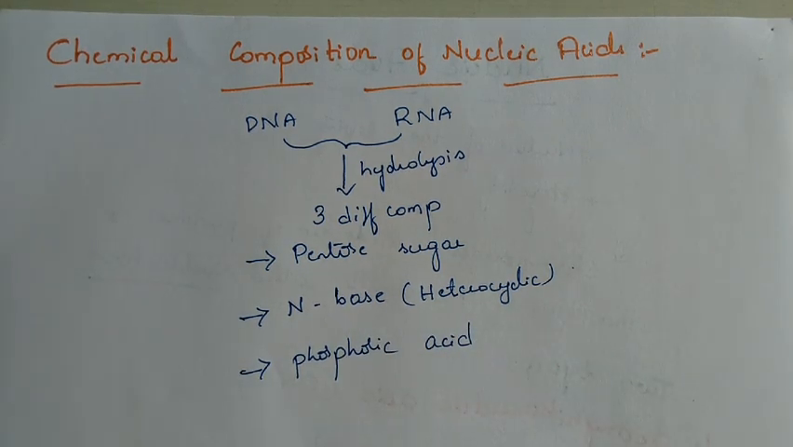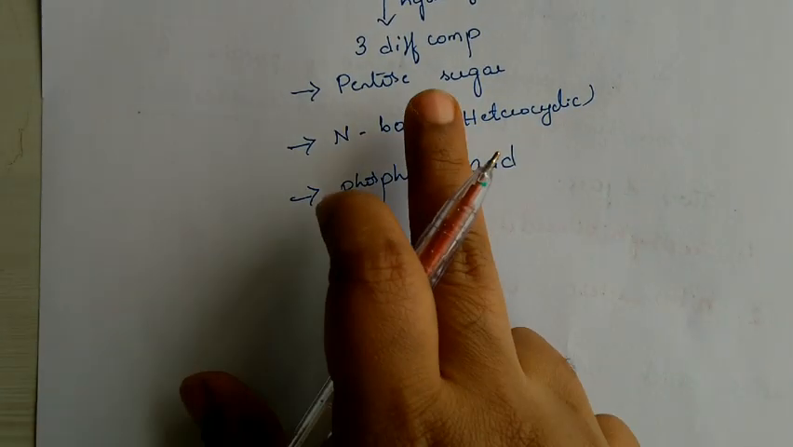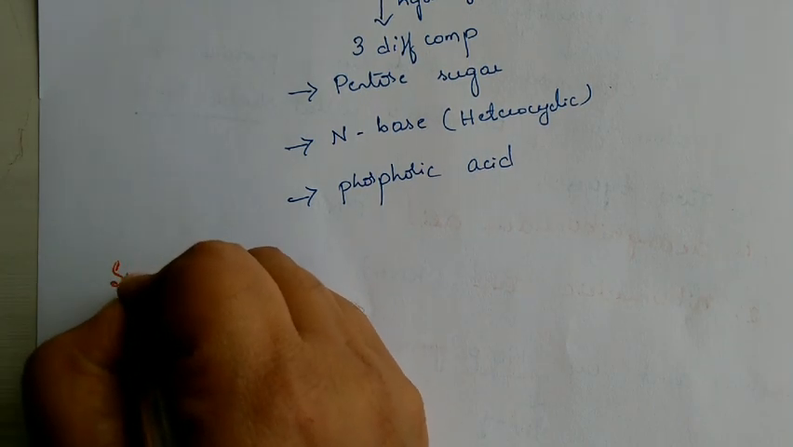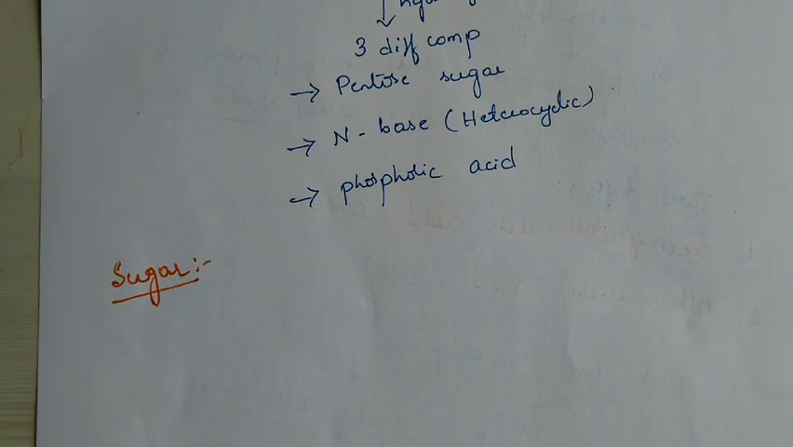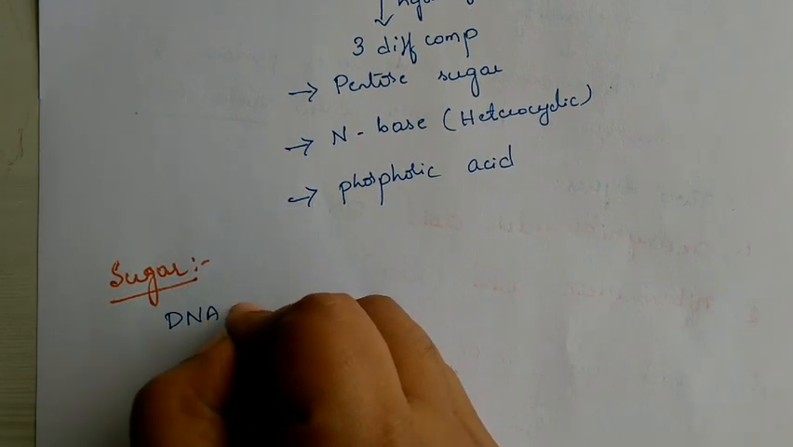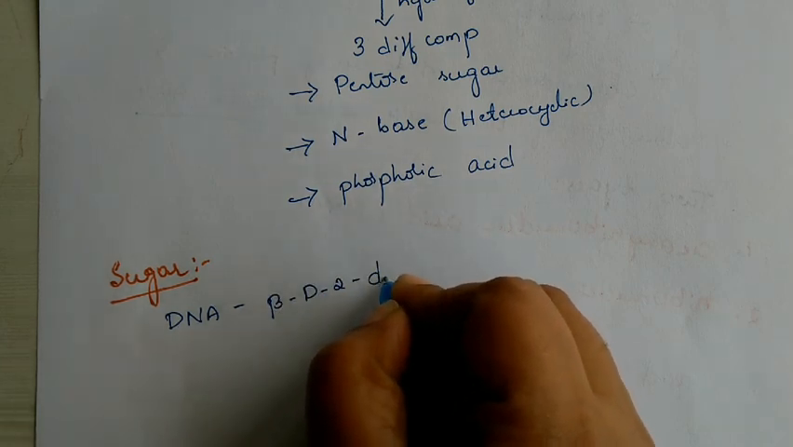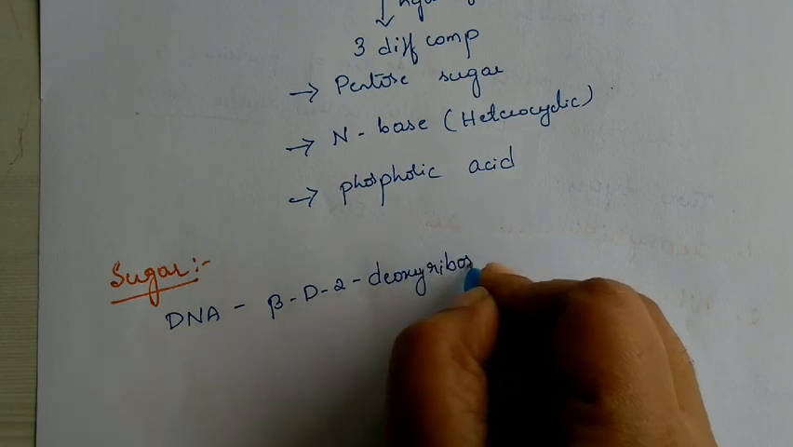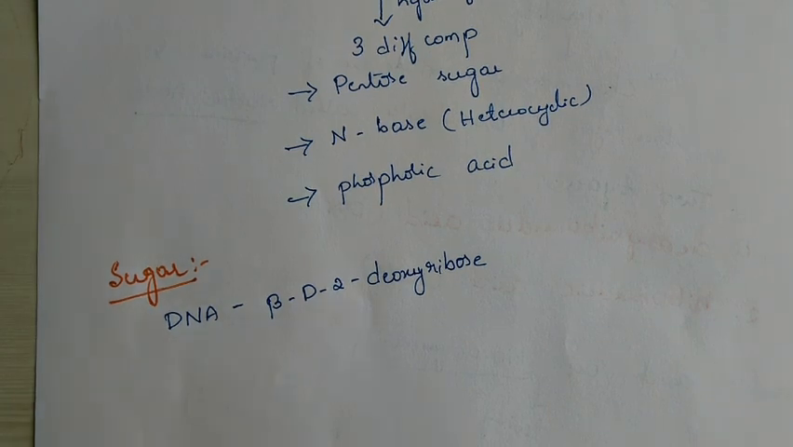So now we'll move on to the next one. First we'll study each part of it. That is, pentose sugar we'll study. Sugar. So sugar, when it is considered for DNA, in DNA we have beta D 2-deoxyribose. Beta D 2-deoxyribose, that is in DNA.